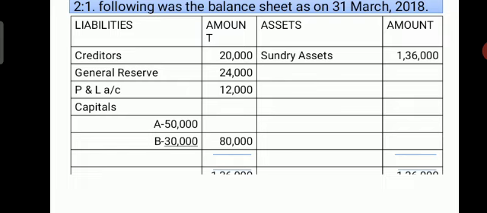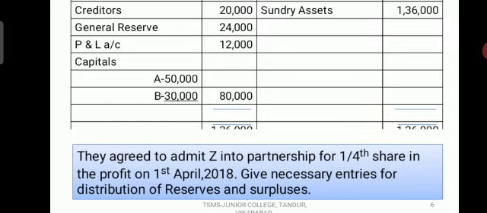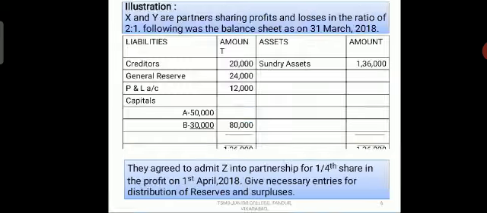Next, see, they agreed to admit Z into partnership for 1/4 share in the profits on 1st April 2018. Give necessary entries for distribution of reserves and surplus. Here we are only asked to write journal entries when we distribute the reserves and profit and loss account balance between the existing partners according to their profit sharing ratio. So we should not do other things except writing the journal entries.